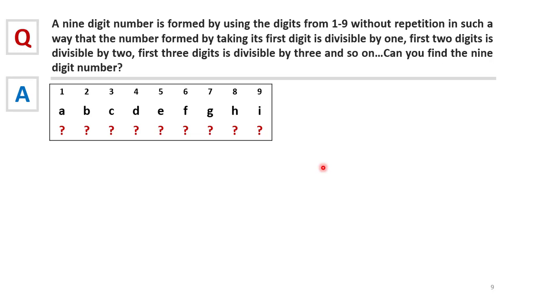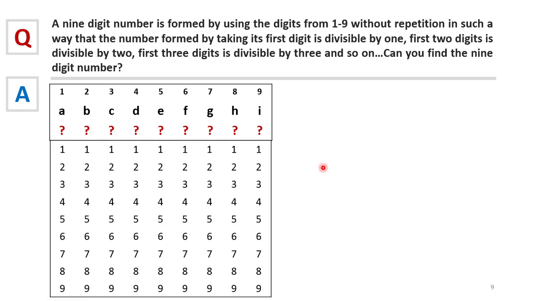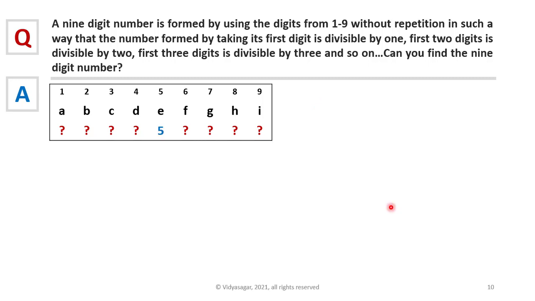We know that the unknowns A to I can be any one of the digits from 1 to 9. By using divisibility rules, we try to simplify or at least eliminate some of the possibilities. Now it is given in the problem that if you take the first 5 digits, the number should be divisible by 5. That means, as per the divisibility rule of 5, E should be either 0 or 5. But 0 is not possible because the digits must be from 1 to 9. So E must be 5. Since E is 5, the remaining digits cannot be 5.